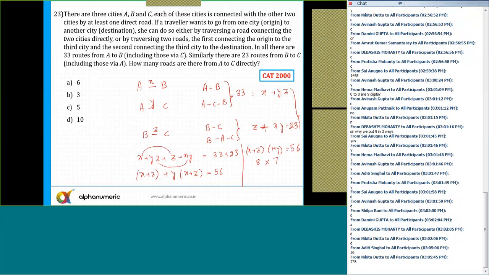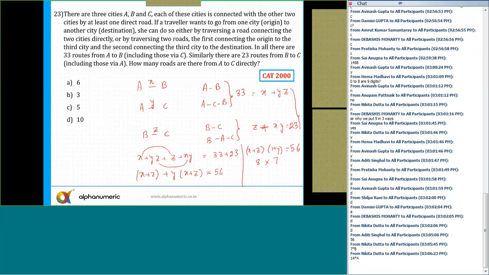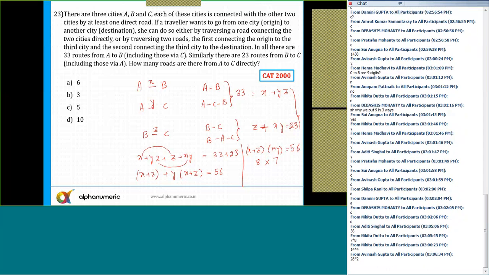Any other possible combinations, please tell me. I need to select the value in such a way that here. 14 into 4. Whether 14 into 4 will satisfy, that is another thing we need to cross check. Just check and tell me, all of you.